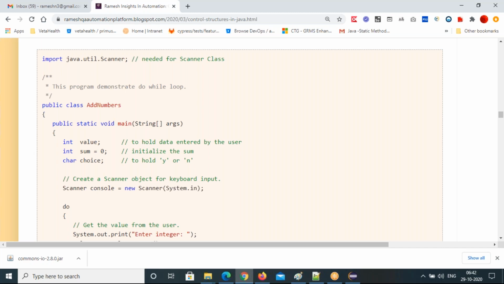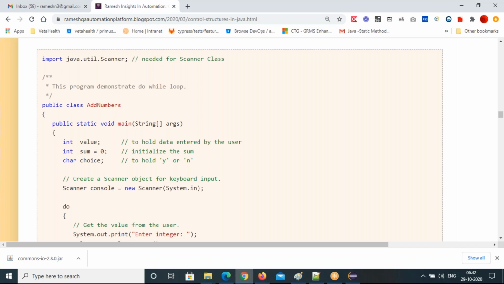If you enter no, then it will stop executing further. But whatever numbers you added, they should be added to the previous sum value. That's what the program does. So this is only achievable with do while only.